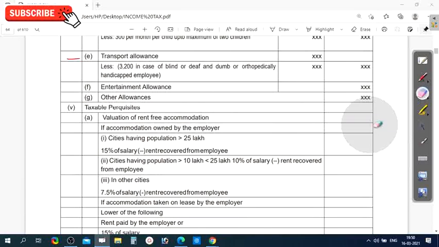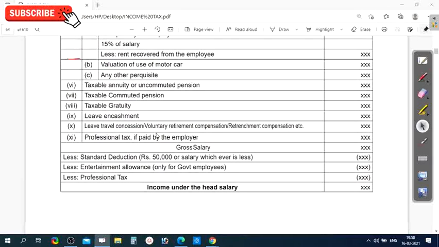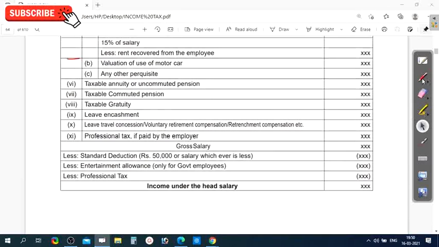Okay, perquisites. Now see, when you add basic salary, allowances, and perquisites, you will arrive at the gross salary. This is the gross salary. And from gross salary,